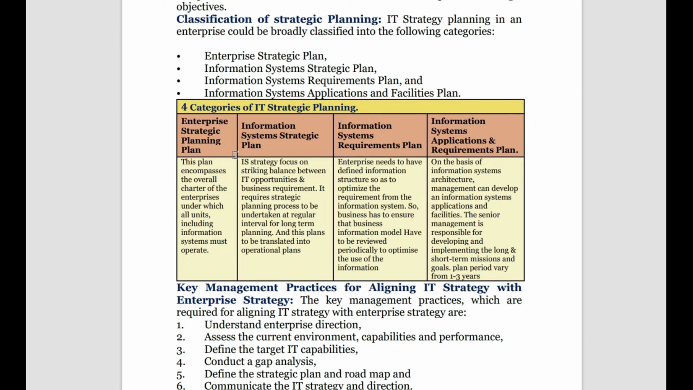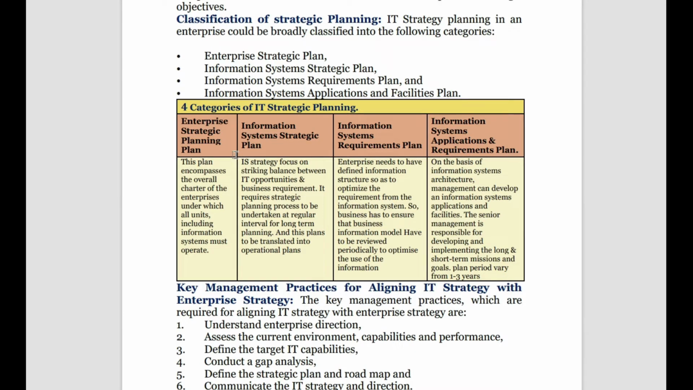Then information system strategic plan focuses on striking a good balance. What is the keyword? Striking balance between IT opportunity and business requirement. These two must be balanced, which is taken care of by the information system strategic plan. Means when the opportunity is available, we must have the business need and IT must be supporting it. So this requires strategic planning to be undertaken at regular intervals. It's not just a one-time plan, you must be revising the plan. It's long term planning and this plan must be translated into an operational plan. So this information system strategic plan helps in converting the strategic ideas into operational plan.